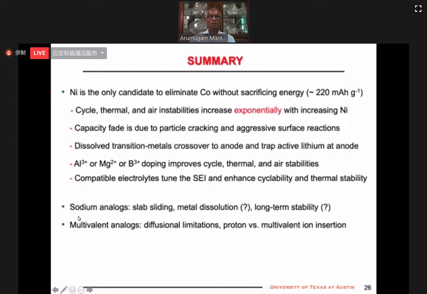When you go to sodium analogs, similar problems can be there. A lot needs to be understood with sodium: metal dissolution, long-term cyclability, multivalent ion diffusion and limitations, and proton versus multivalent ion insertion we need to worry about.